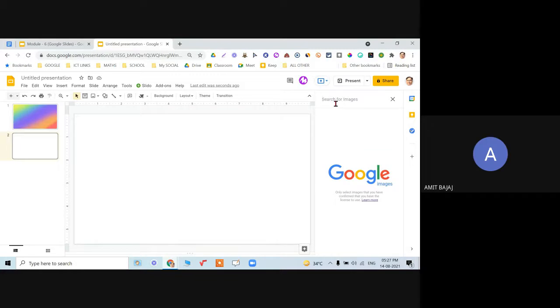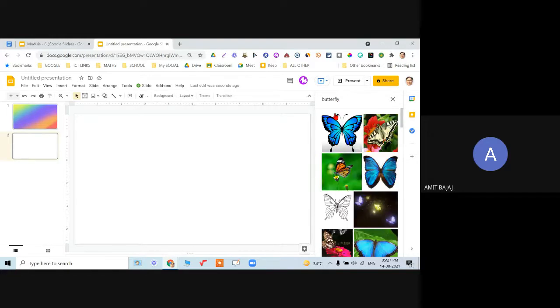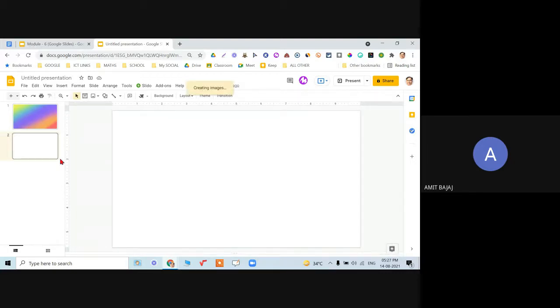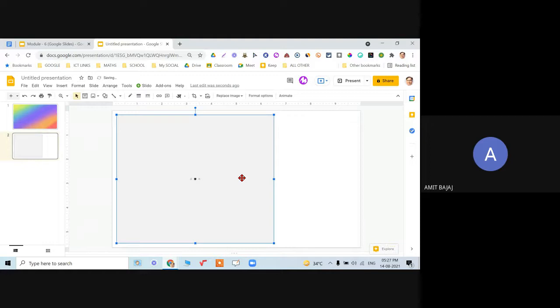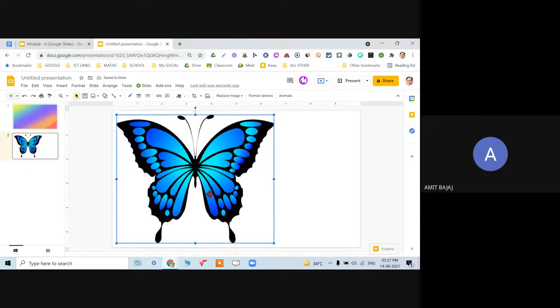Image. So now say if I choose butterfly, and images are available. When I click on this image and click on insert, the image is being added. The best part is they are all copyright free images.